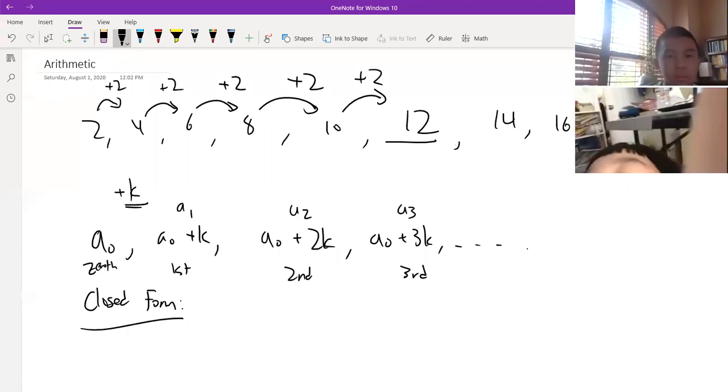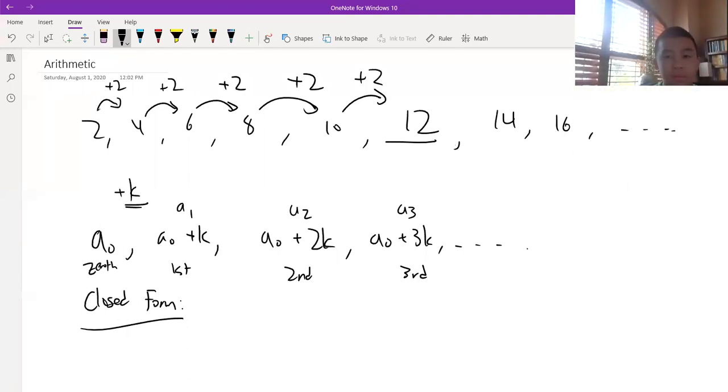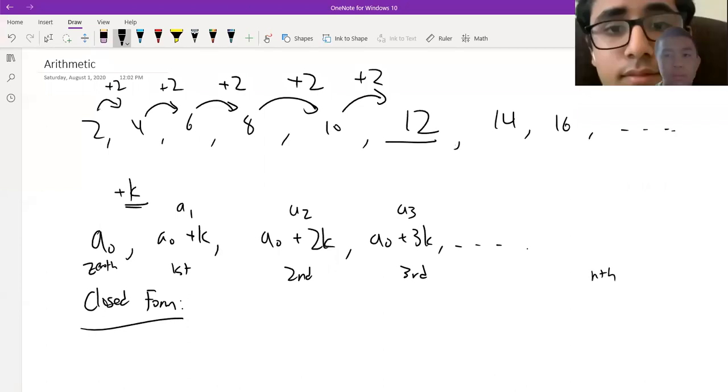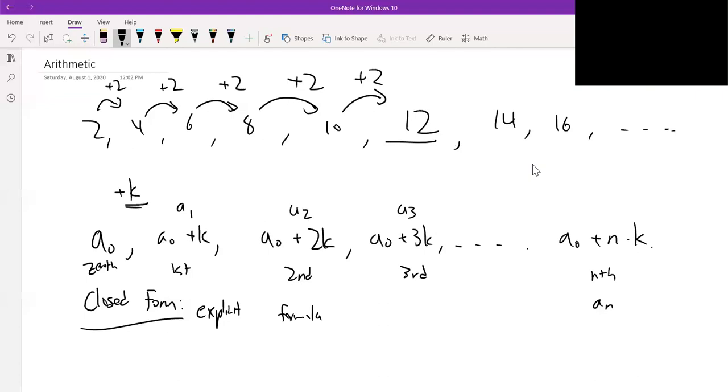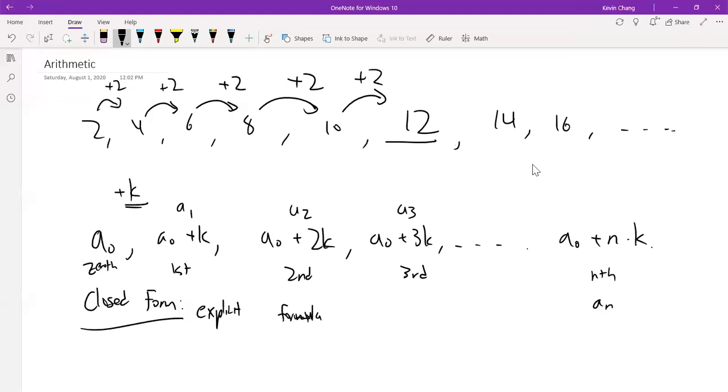And we can see that if this goes on, at the nth term in the sequence, an, we should have the value A0 plus n times k. And so this gives us a general explicit formula for the nth term in an arithmetic sequence.